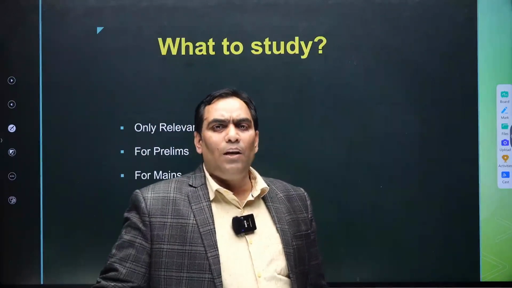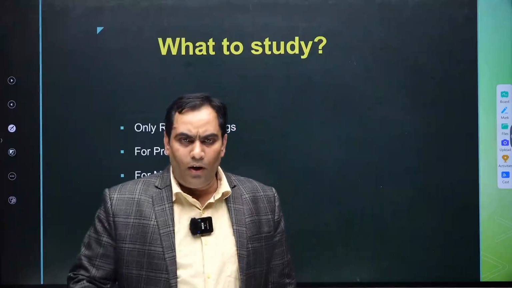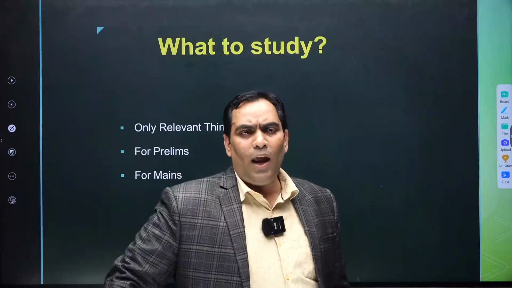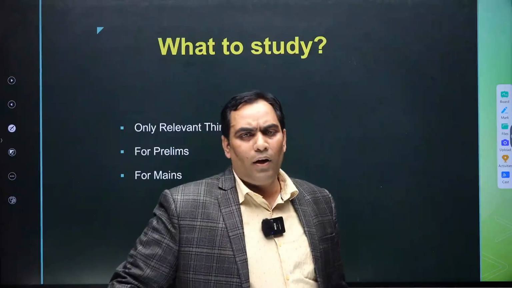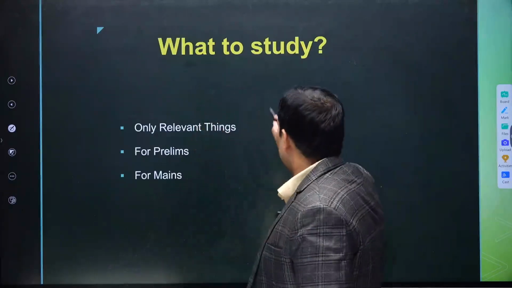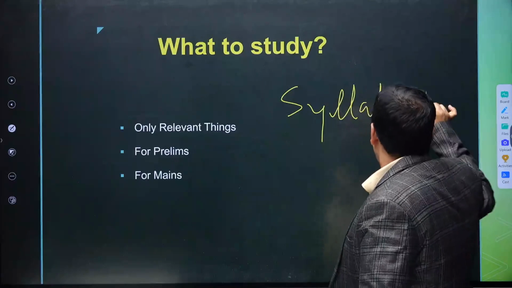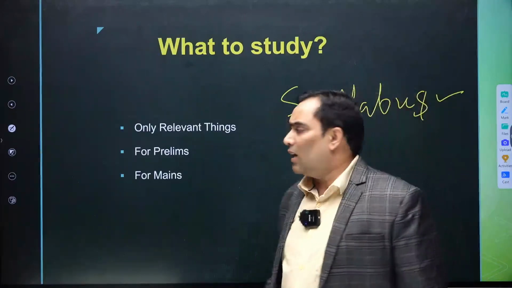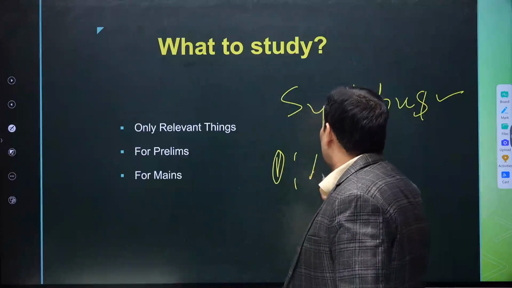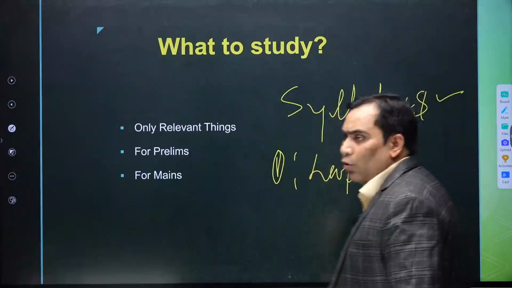So what is relevant and what is irrelevant? When we talk about the relevant, we have to focus on two things. One is the syllabus mentioned by the UPSC, and the other is last year's papers asked by UPSC in their exams.